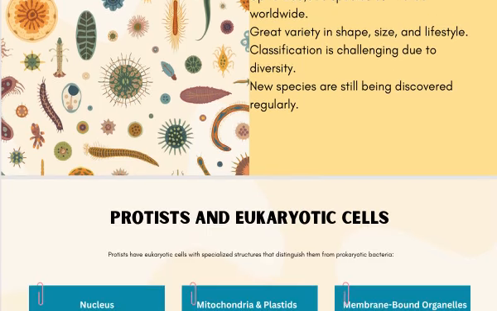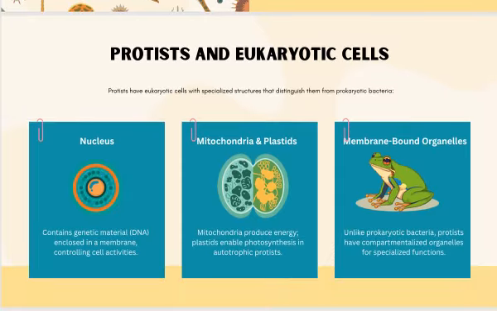Protists are eukaryotic organisms. Eukaryotic organisms are those which have a true nucleus, or membrane-bound organelles. They are distinguished from prokaryotic organisms like bacteria, because bacteria also have DNA, but their DNA is not membrane bound. Protists have their own nucleus, and the nucleus is membrane bound. You can see the nucleus present in the center, surrounded by a membrane called the nuclear membrane.